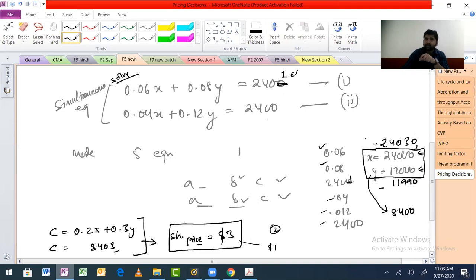Fine. Let's do it again for this one. This time we will let it be 2400 as it was, and here we will add 1 hour. So this time you will have this as 2400 only. You will be writing 2401 over here. Again, try to solve and see what values of x and y you are getting.